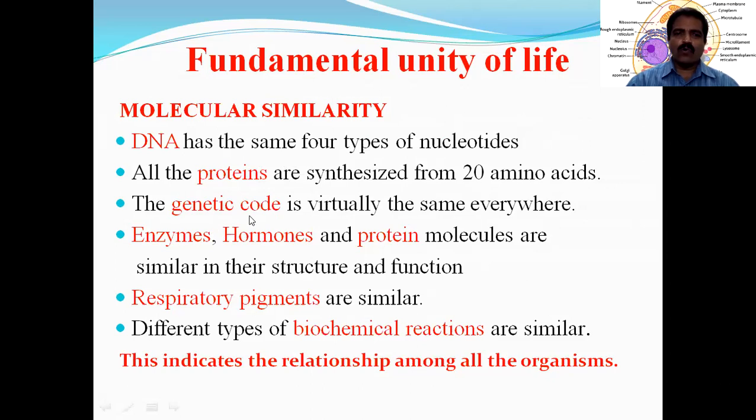Coming to the genetic code, just now we have discussed that DNA is made up of nitrogen bases, a sugar, and one phosphate. Those three together constitute a nucleotide.